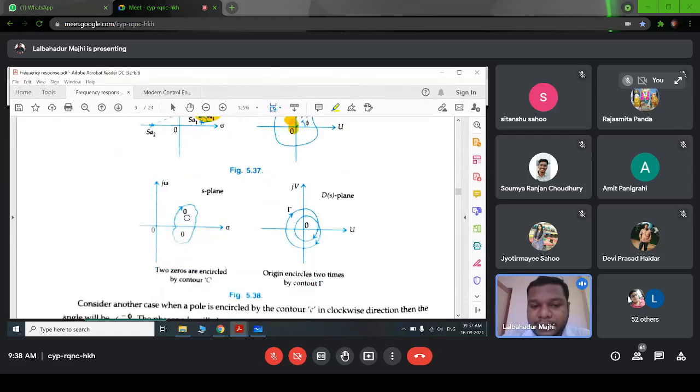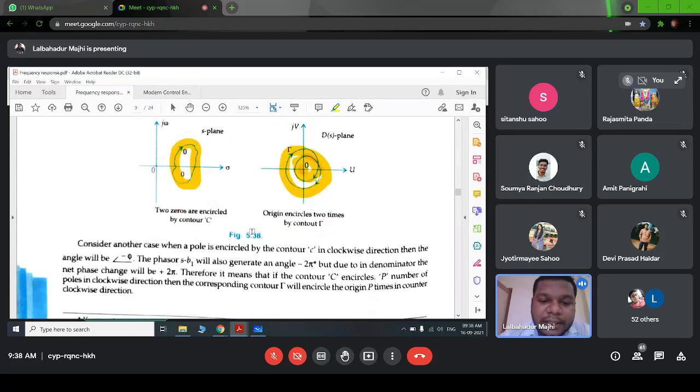Here we can see this contour is enclosing 2 zeros. So the encirclement of the origin will be 2 times by this contour gamma. The first one is this circle and another is this circle. The origin is encircled 2 times by the contour gamma. So this is our Cauchy's principle of argument.